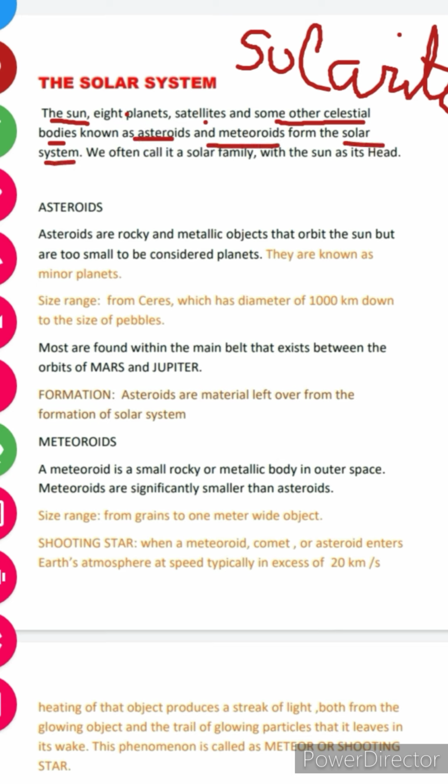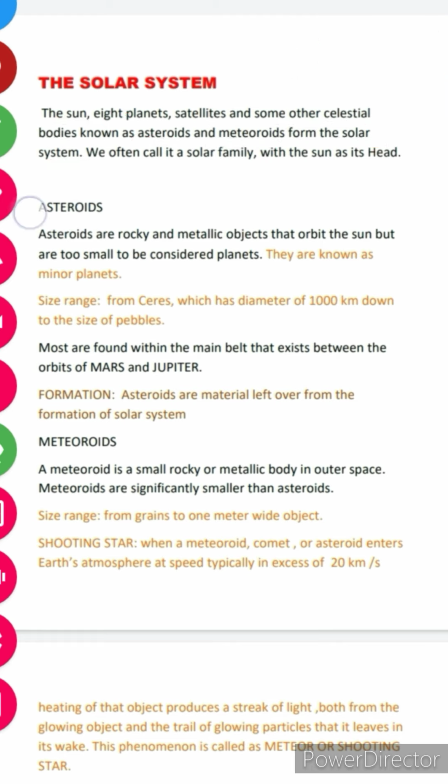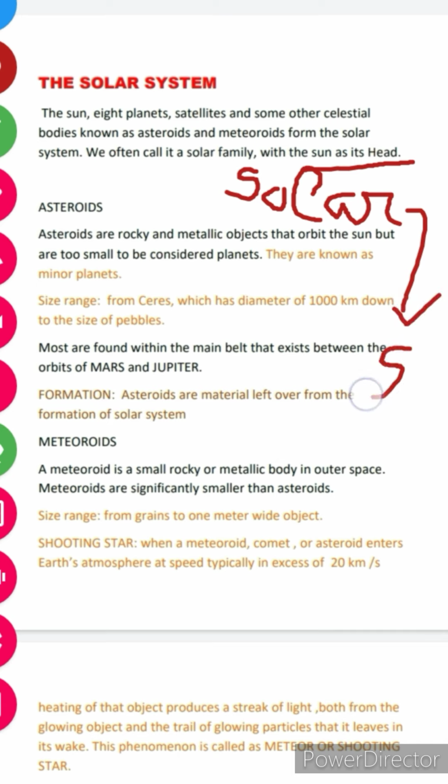जो बाकी की celestial bodies हैं हम उन्हें यहाँ पे 2 parts में divide कर रहे हैं. One is asteroids and the second is meteoroids. That forms a whole solar system, that is the sun, 8 planets, satellites and the celestial bodies, which we have differentiated into 2, asteroids and meteoroids. We often call it a solar family with the sun as its head. As the name represents, we defined it very clearly why the sun is represented as its head, because the name here shows the existence of the sun as its head.